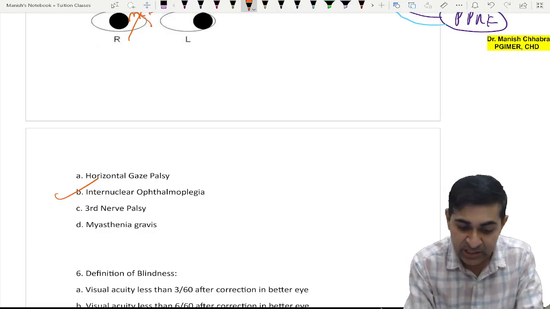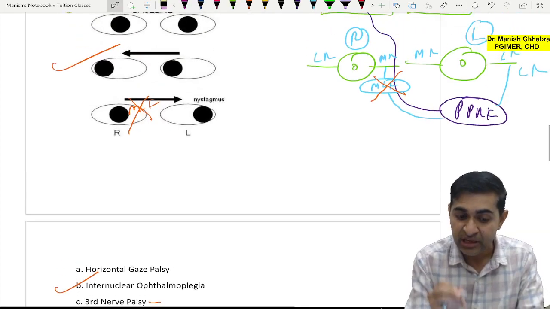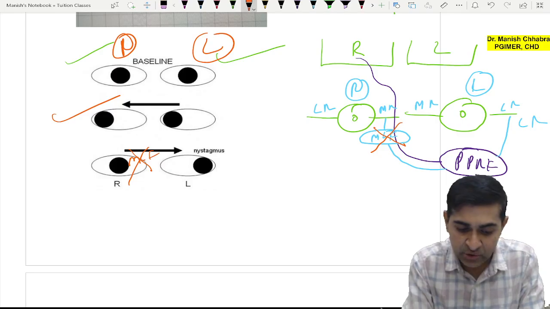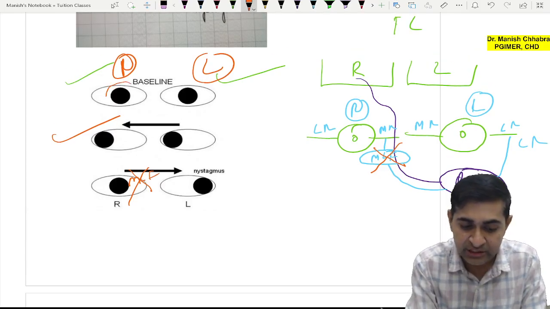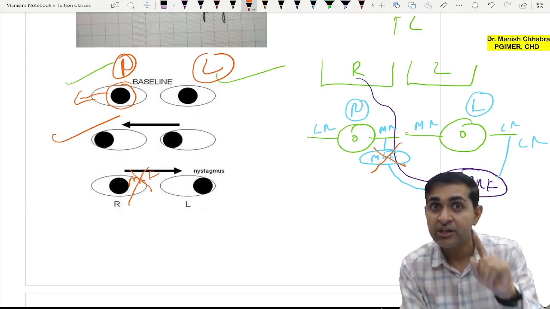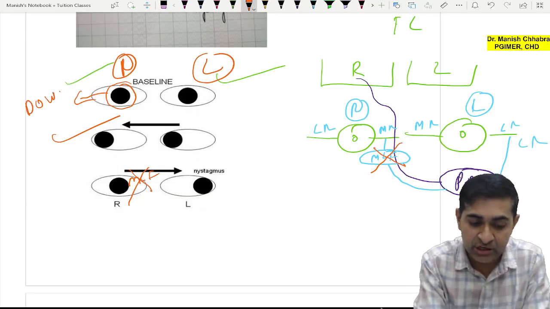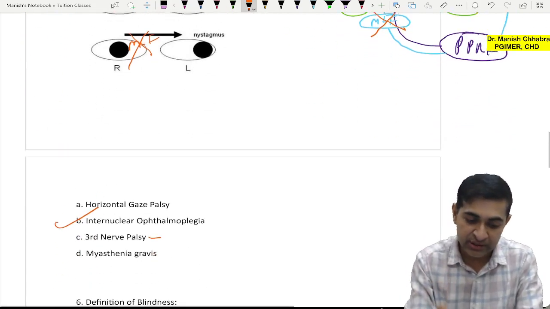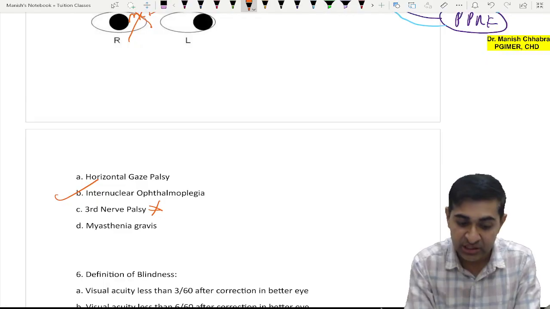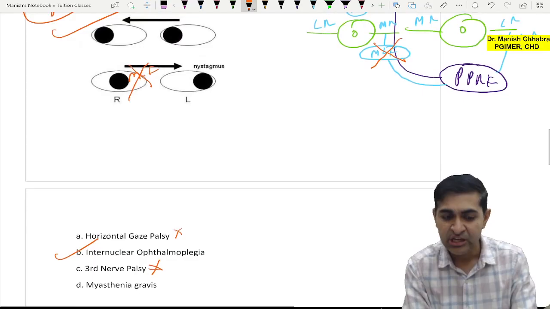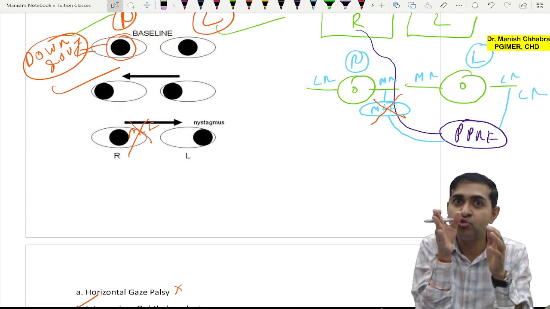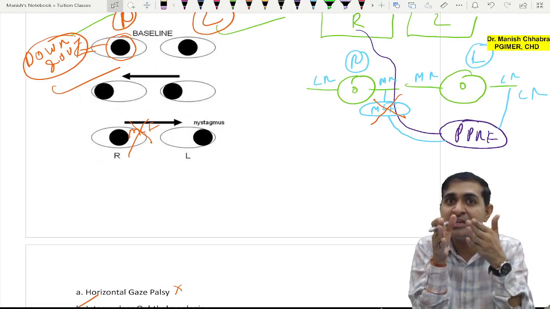Let's decode other options. Had there been third nerve palsy, what would have been the case? The position of this eye would have been outside, because in third nerve palsy the condition is down and out gaze of the eye in normal baseline position. So that is eliminated, third nerve palsy. Horizontal gaze palsy: had there been horizontal gaze palsy, of course there would not be eyes moving there and there with horizontal nystagmus.